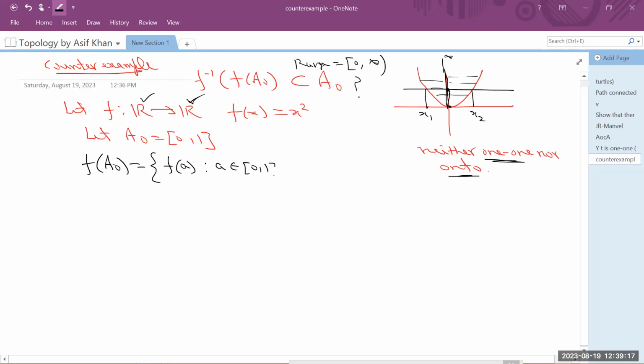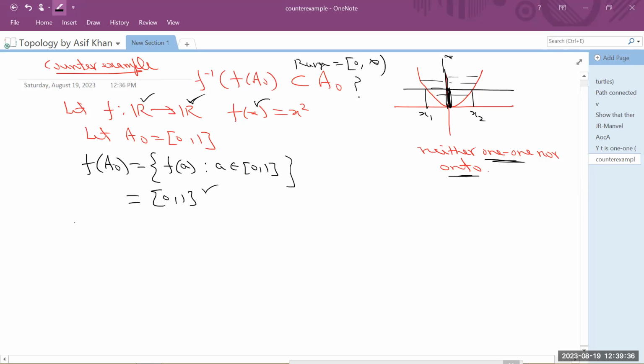Here in our case, A naught is 0, 1. So 0, 1 is mapped to 0, 1. So it will be again 0, 1.